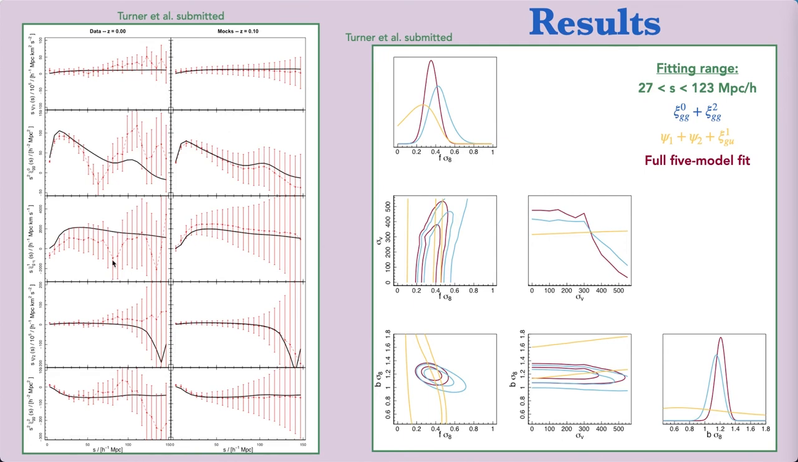In the plot on the left, I'm showing the 5 models that we use in that ensemble, plotted against distance s. Our models are shown in black, and our estimate of those models is shown in red. From top to bottom, we have psi1, the velocity-velocity estimator. We have the monopole of the galaxy-galaxy autocorrelation function. We have the dipole of the galaxy-velocity cross-correlation function. We have psi2, the other velocity-velocity autocorrelation function estimator. And we have the quadrupole of the galaxy-galaxy autocorrelation function.